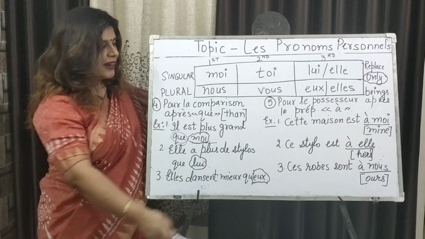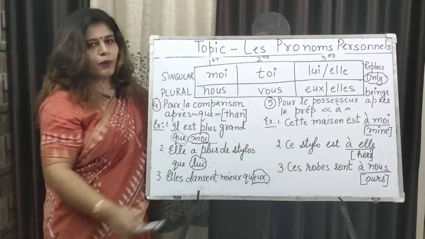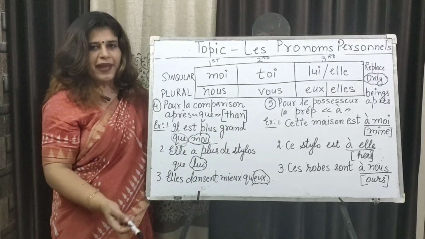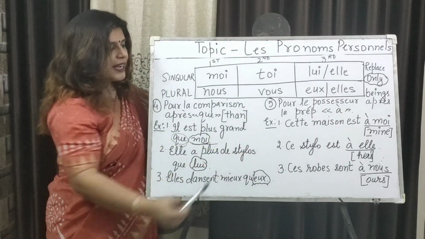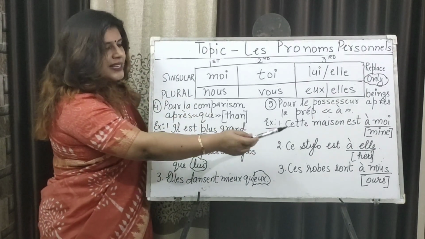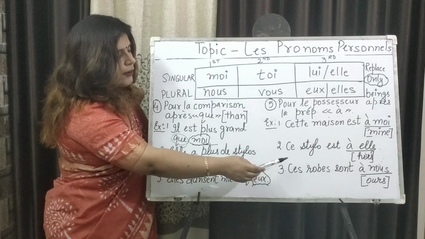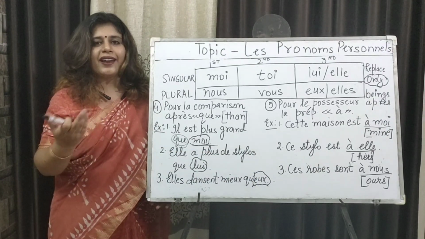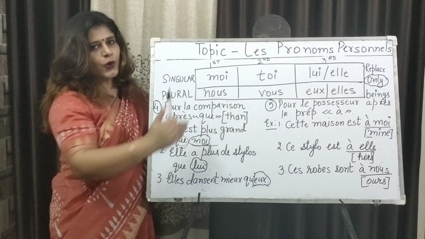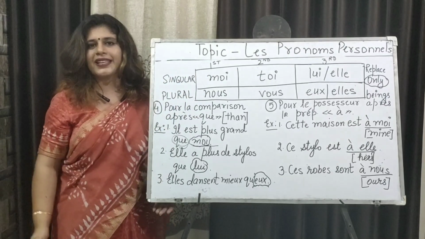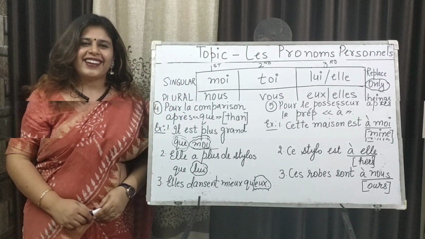Now look at a few examples here. Cette maison est à moi. So this house is mine. À moi together means mine. Ce stylo est à elle. This pen is hers. Hers is à elle. Ces robes sont à nous. So these dresses are ours. So, à nous. For possessor, just add a preposition to this category of pronouns.